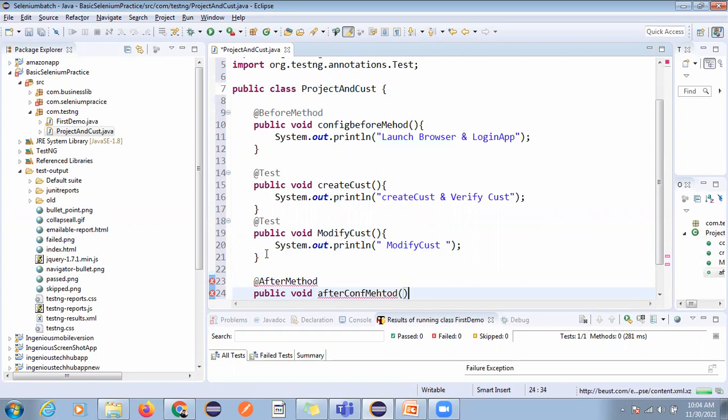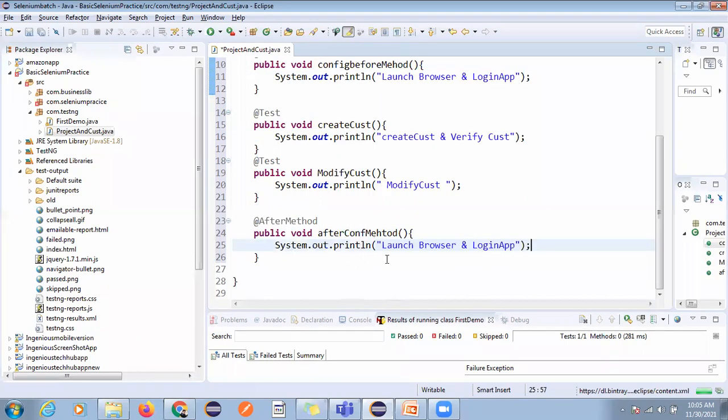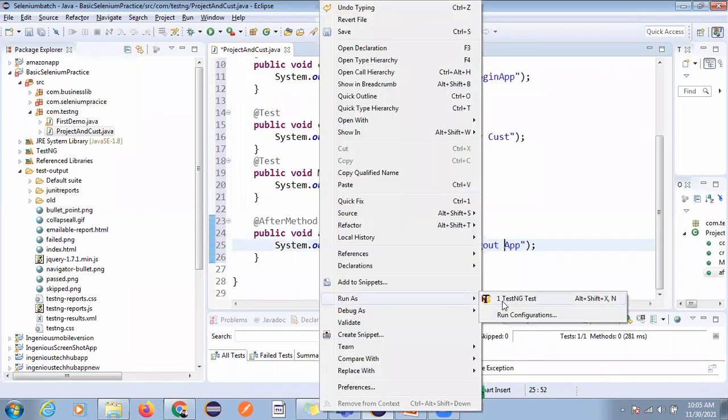Here we can write close browser and log out the application. So here you have to write that logic. Close browser and log out your application. Got it, right? So this is how we can configure this before method and after method.